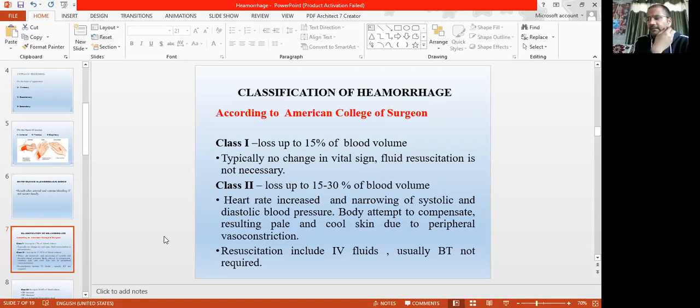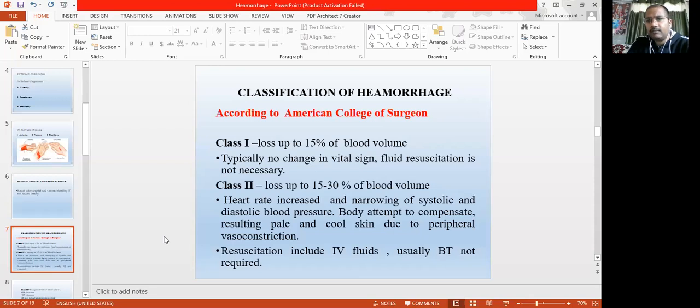If we take an average of 5 liters of blood, then 15% will be 750 ml. So if the person has lost up to 15% of the blood, that hemorrhage comes under class 1.